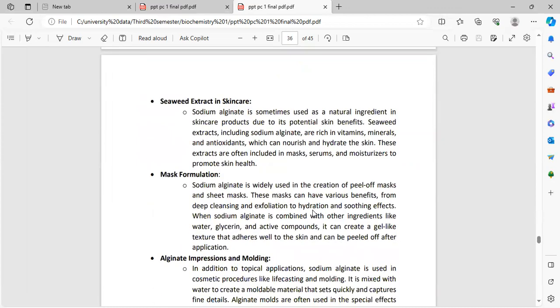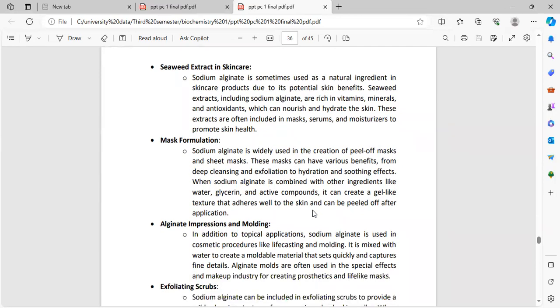Seaweed extract in skincare. Sodium alginate is sometimes used as a natural ingredient in skincare products due to its potential benefits. Seaweed extracts, including sodium alginate, are rich in vitamins, minerals, and antioxidants, which can nourish and hydrate the skin. These extracts are often included in masks, serums, and moisturizers to promote health.